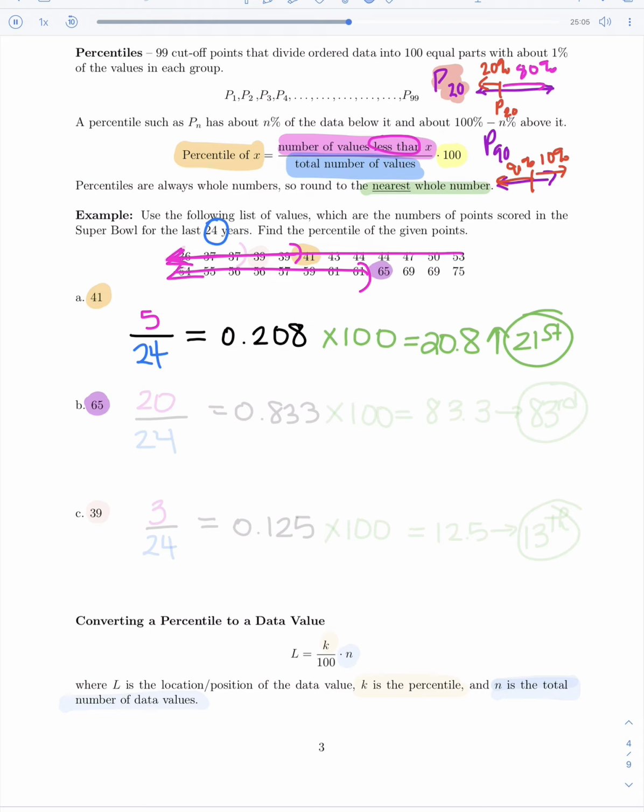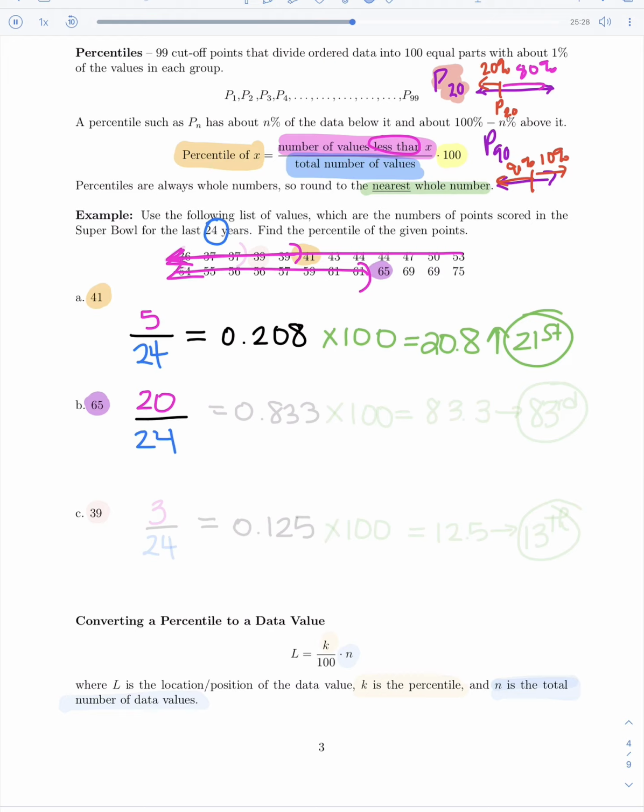Well, if you want to do this a little bit quicker, remember that there are a total of 24 numbers. That's what goes on our denominator here. There's only 4 that we're not including, so it must be that we're looking at the other 20. So if you don't want to manually count them, you can do that.